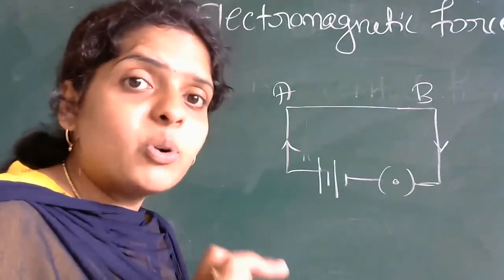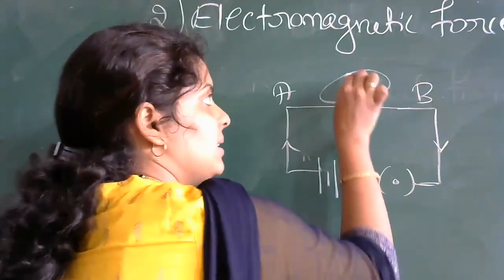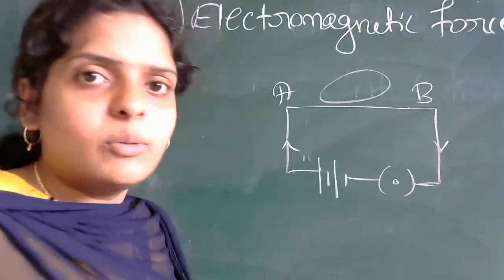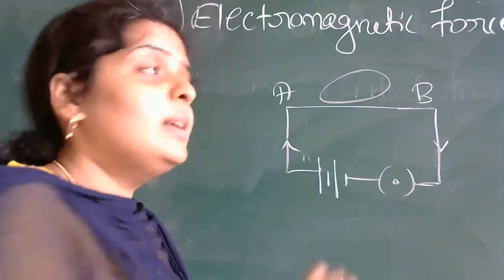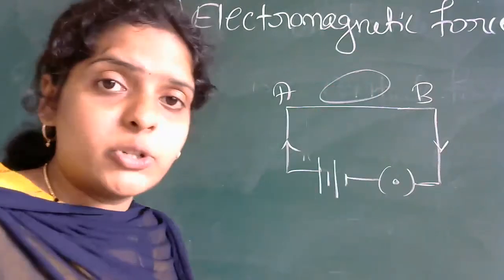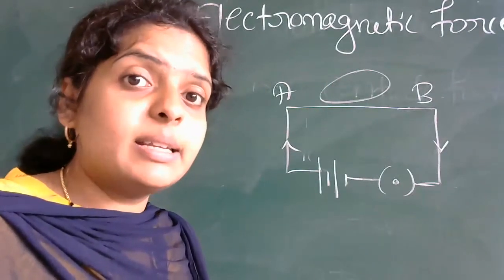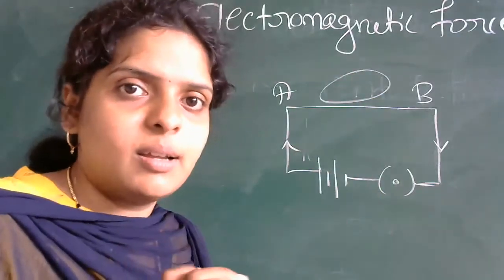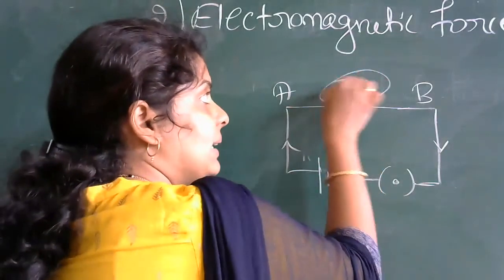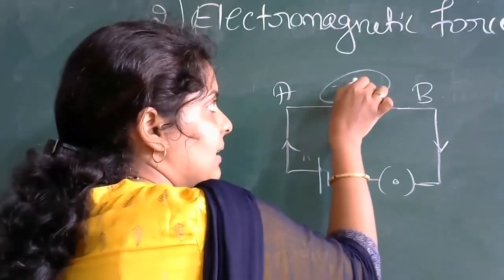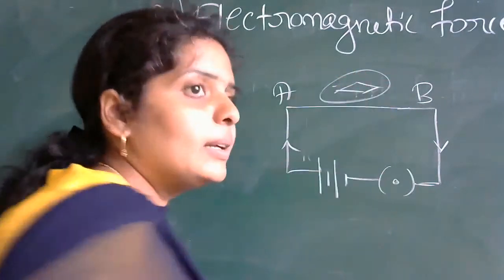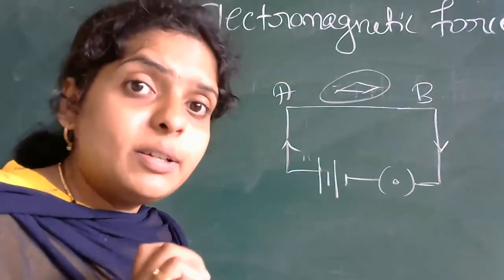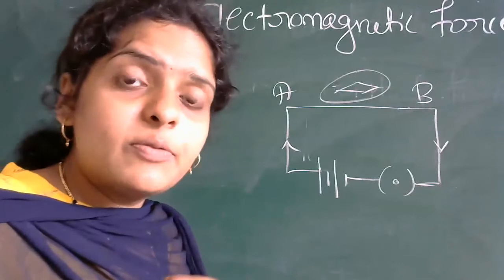Now suppose I keep a compass near this wire, what will happen? The compass, in Kannada we call it Diksuchi, will show deflection. That means the needle inside the compass will show deflection. So why does this deflection occur?